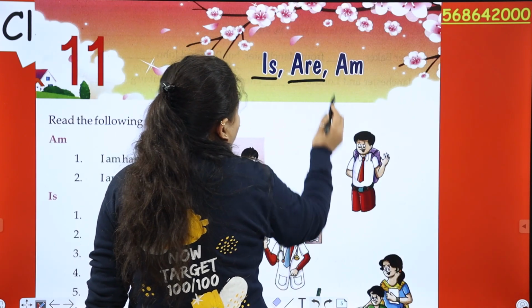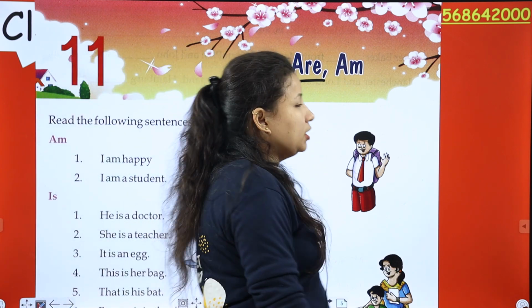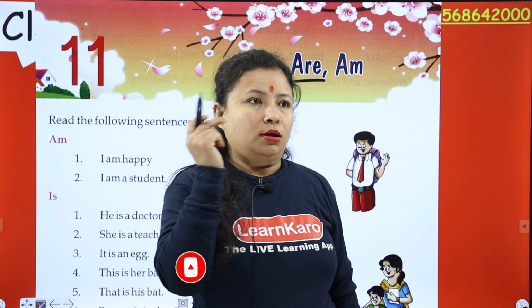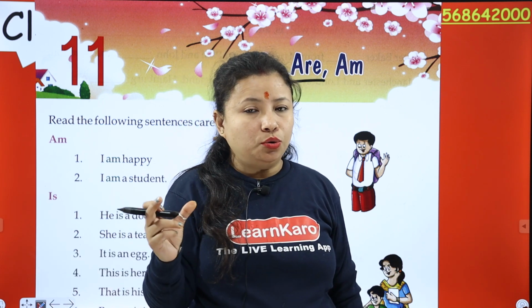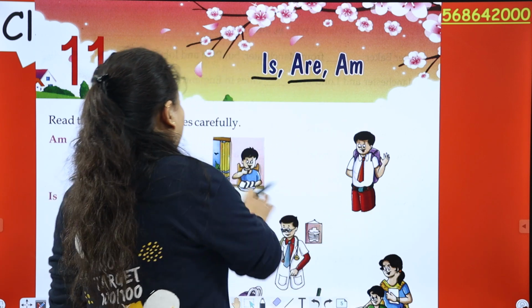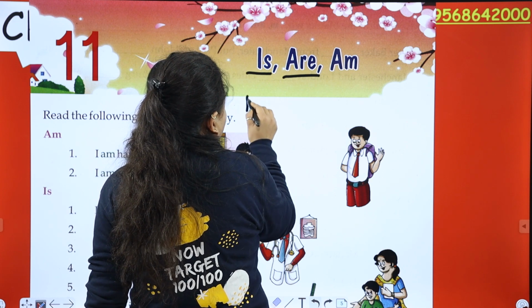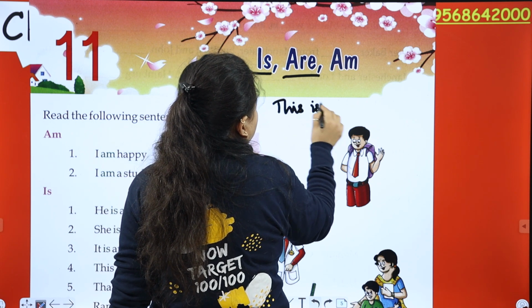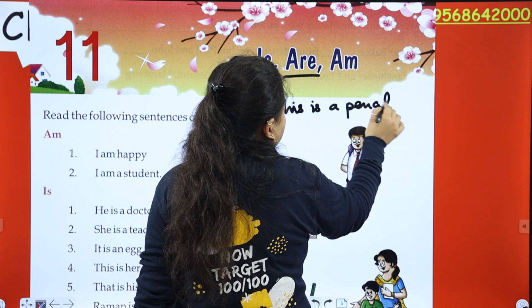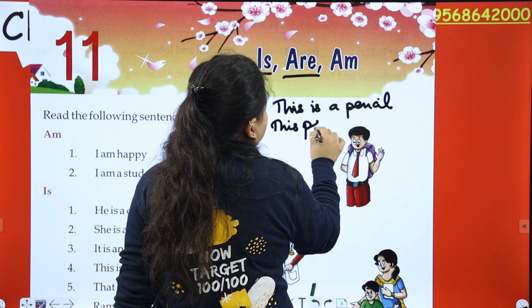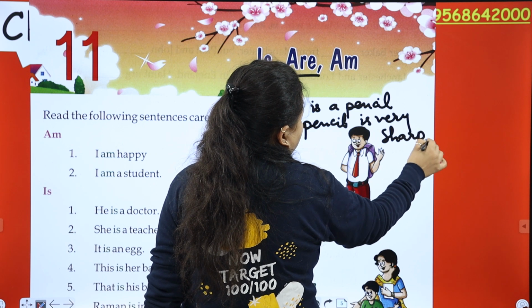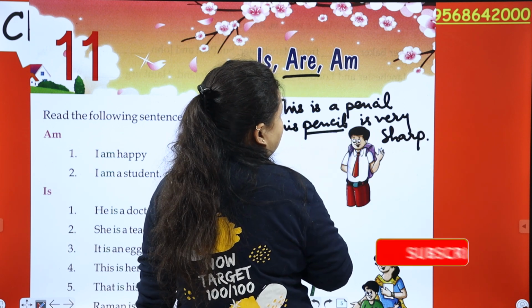Now next is are. Are is used with nouns that refer to more than one person, animal or place, or plural subjects like we, you, they, etc. Like if there is one pencil, so this is a pencil, or this pencil is very sharp. So this pencil is a singular subject.